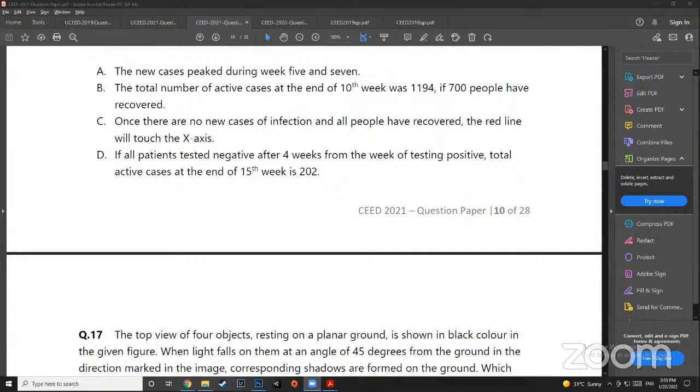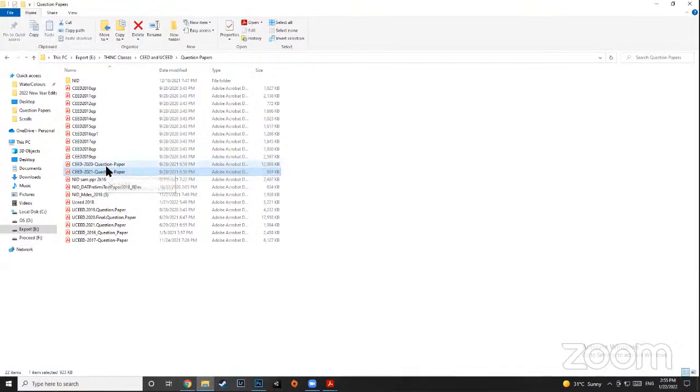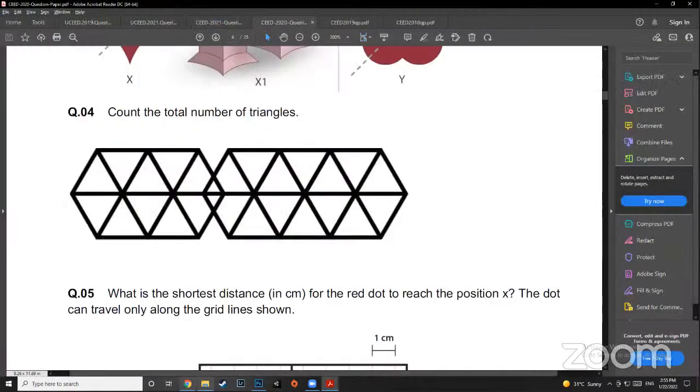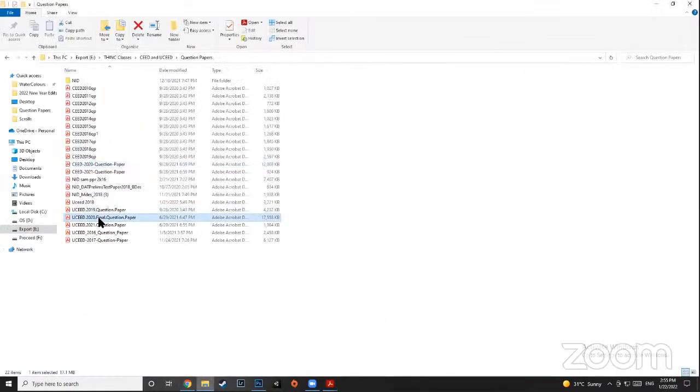Okay. 2020 Uceed question 7, 8, 9, 10. Gokul has given me a whole job, like, sir, Uceed 2020, 4 questions. Okay, I will not do them. I will just show it to you. So 2020, 7, 8, 9, 10.